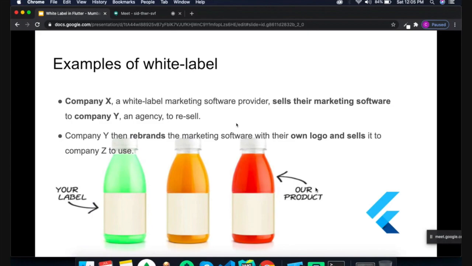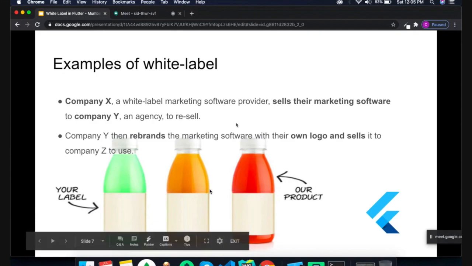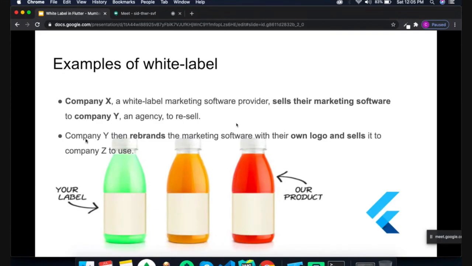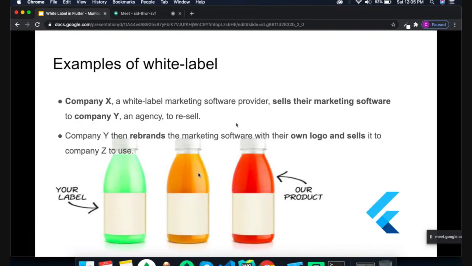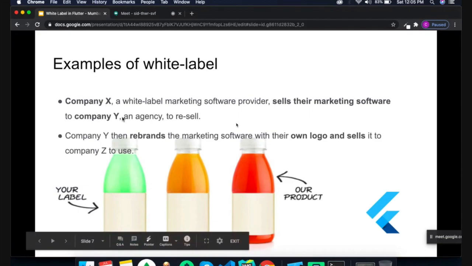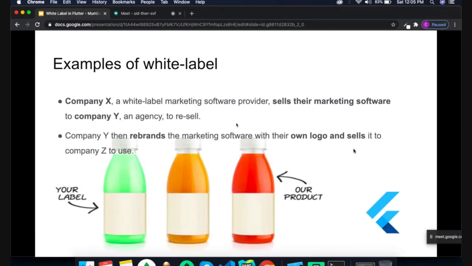But the end consumer doesn't know what type of white-labeling product it is. The company just added the logo or label, but they directly use the bottle's functionality. Once a company rebrands the marketing software with their own logo and sells it to the end consumer, the customer buys this product directly and gets many benefits, like paying a lower percentage compared to buying from the original provider. So this is the concept of white labeling: the process of reselling, remarketing, providing service, and building the white-label application.